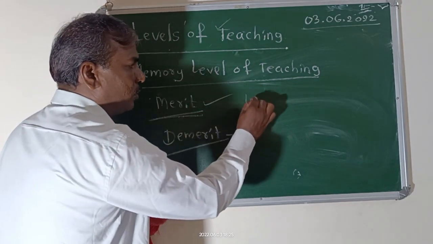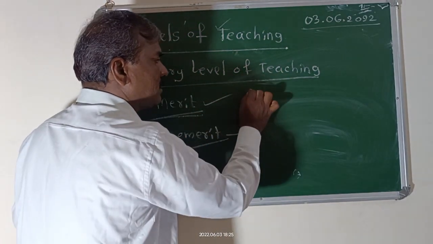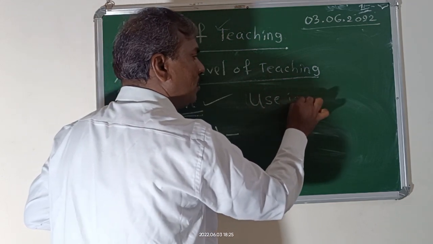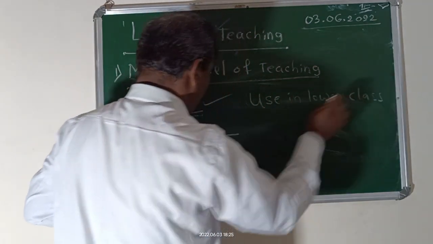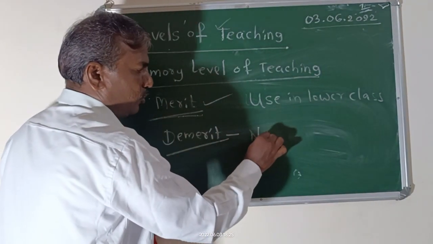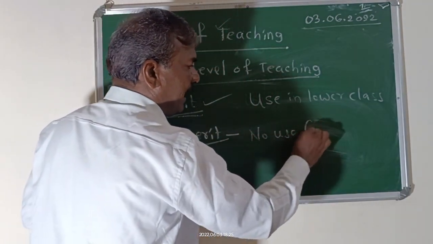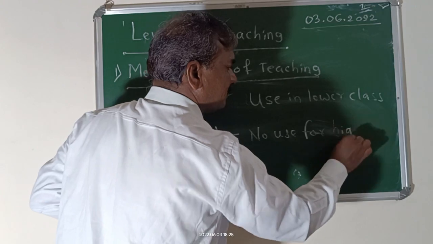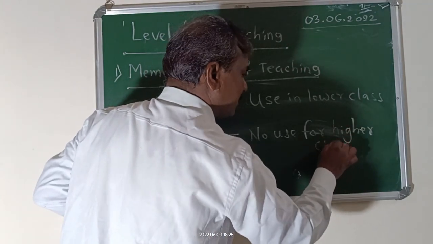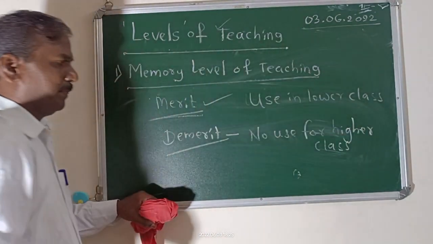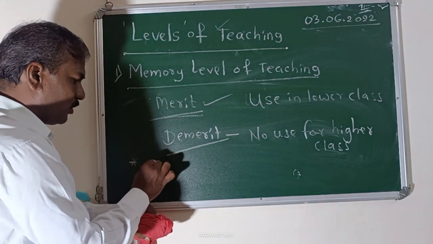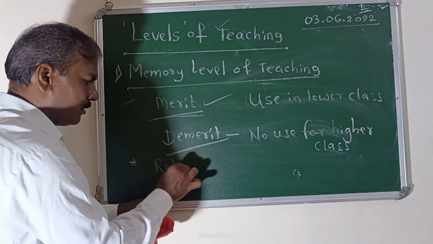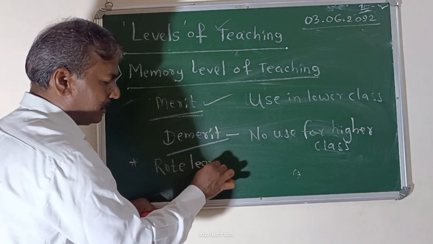Merit: use in lower classes. Then demerits: no use for higher classes. The main thing is that it is focusing on rote learning.